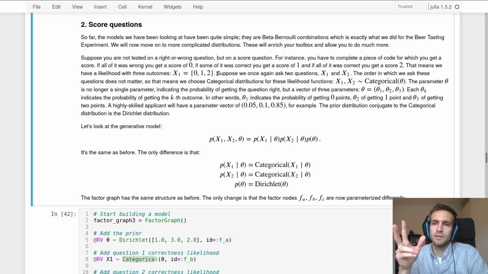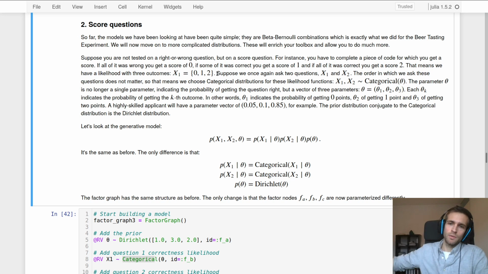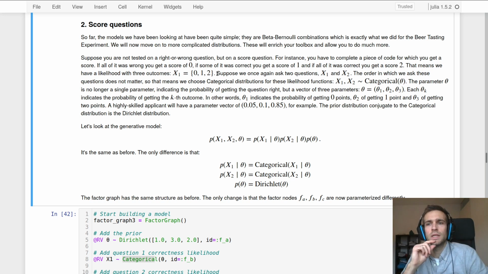So we again still have two outcome variables, and you'll see below that this particular setup generalizes well into any number of questions that you can ask your interviewees. The only change occurs in that the outcome variables x1, x2 are not Bernoulli distributions, they are categorical distributions.